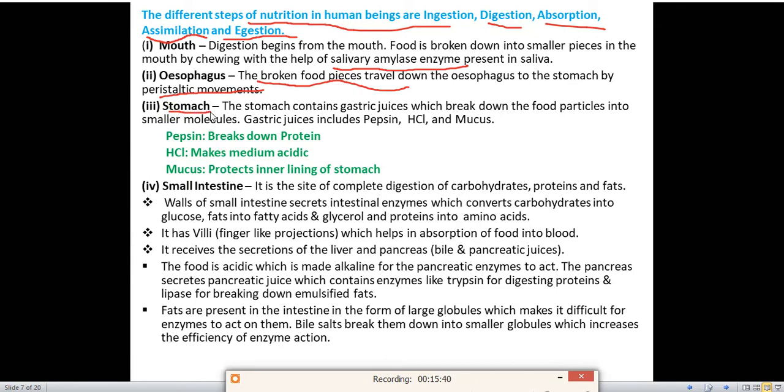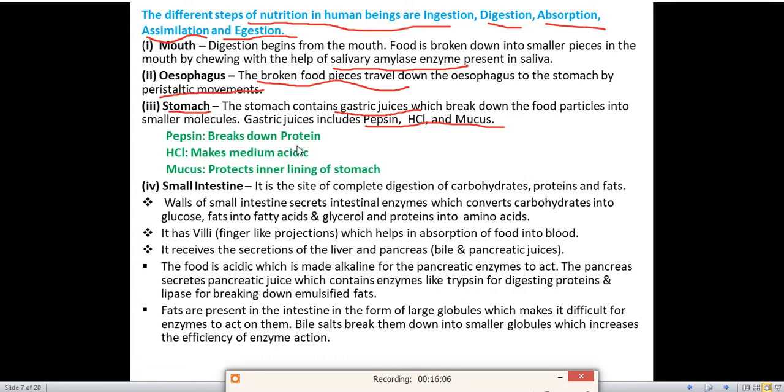Next is the stomach. In the stomach, what happens? The stomach contains gastric juices. So what is the function of gastric juices? They break down the food particles into smaller molecules. Gastric juices also contain pepsin, hydrochloric acid and mucus. Now let's see, what does pepsin do, what does hydrochloric acid do, and what does mucus do.